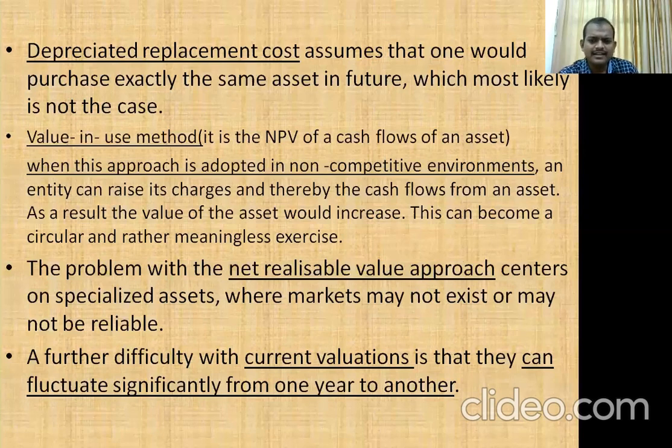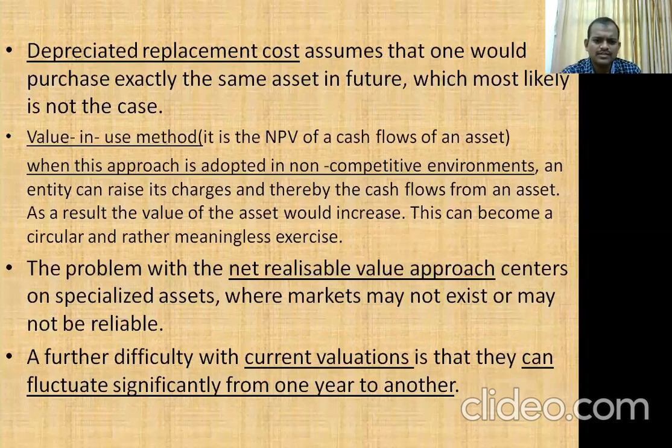See, if an asset generates cash flows or benefit, it is an addition to the value of the asset. So this can become circular.